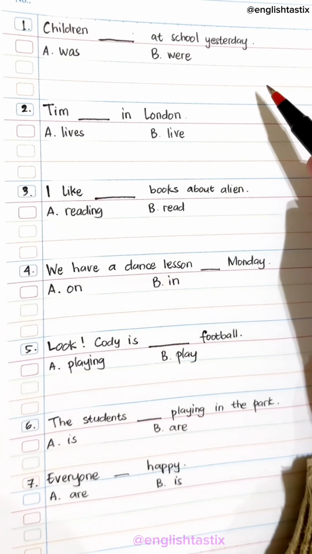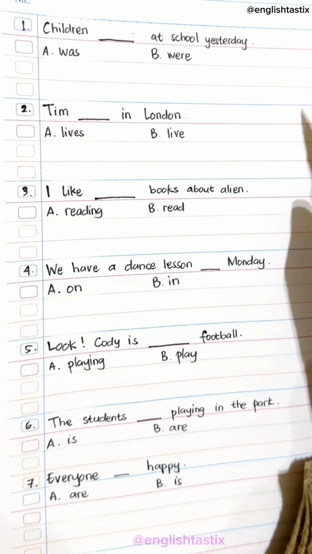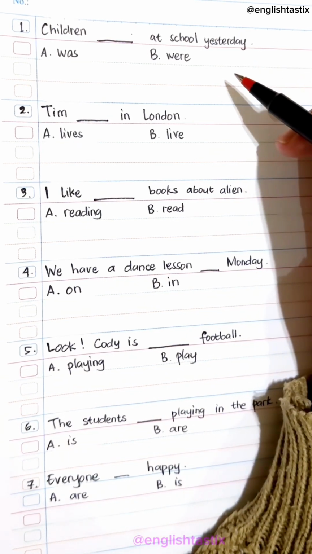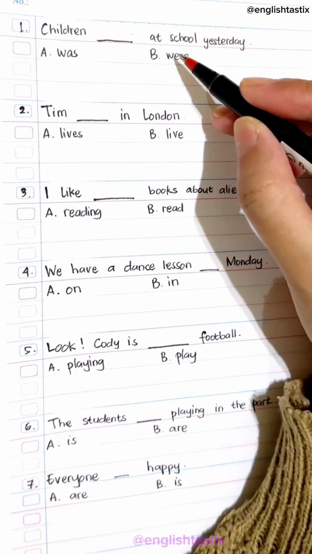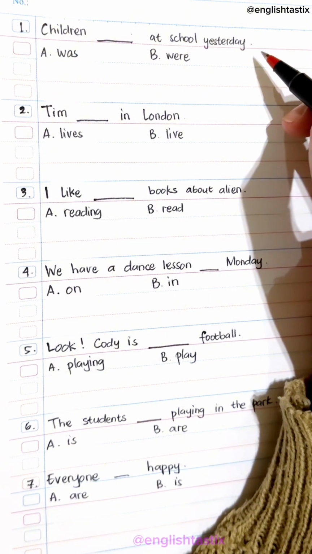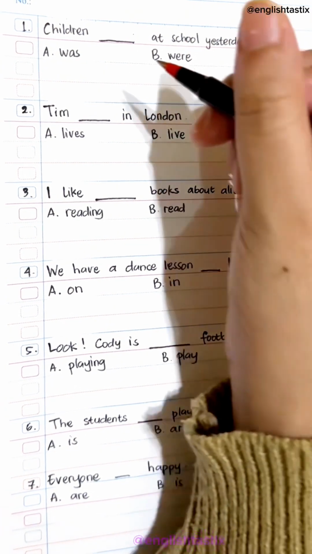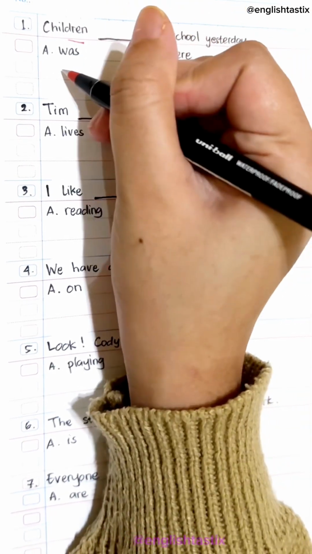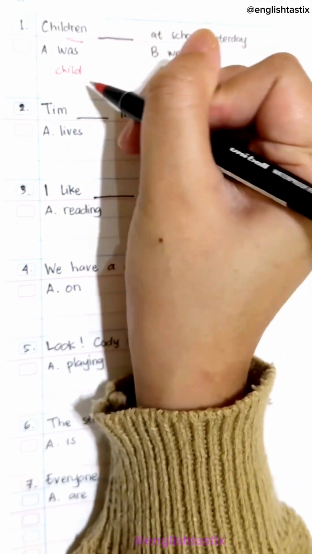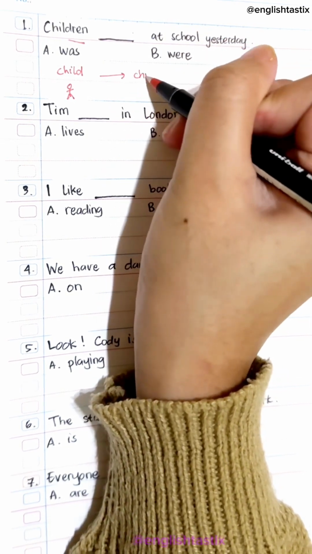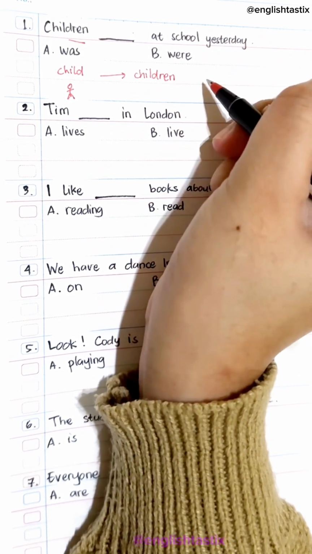Hi guys, today we have an English quiz. Okay, now pause the video, try to answer it, and come back when you have finished. Alright, number 1. Children blank at school yesterday. Children was or children were? The keyword here is children. Children is the plural form of child.